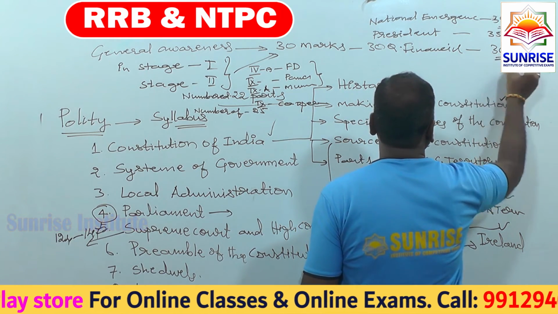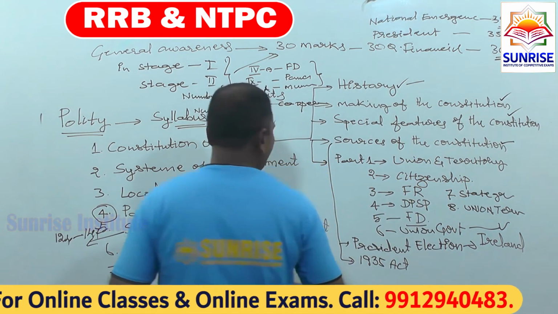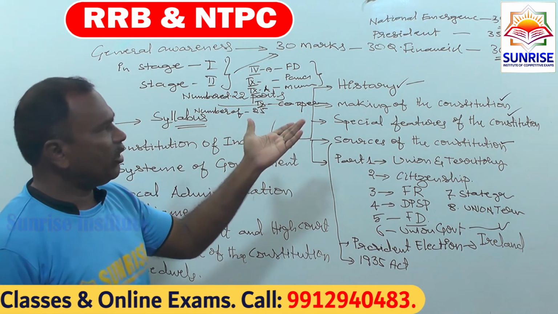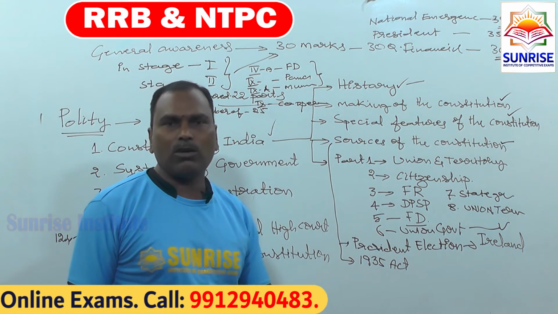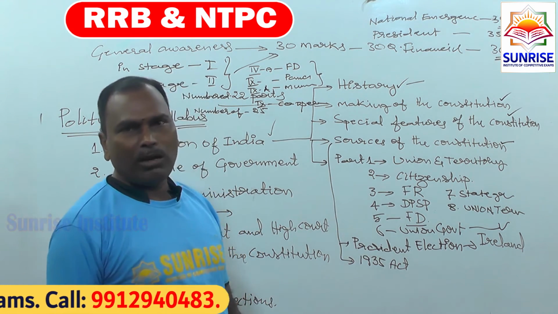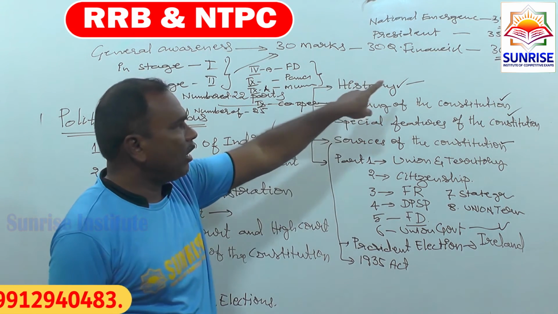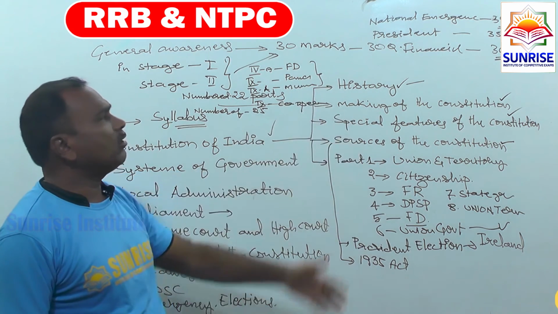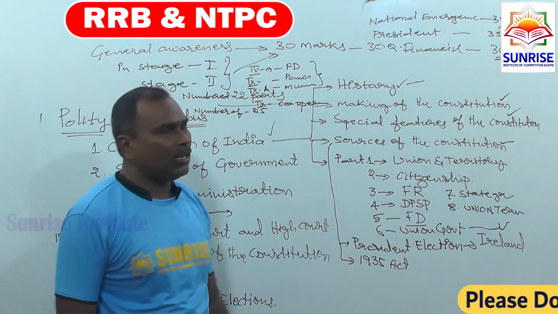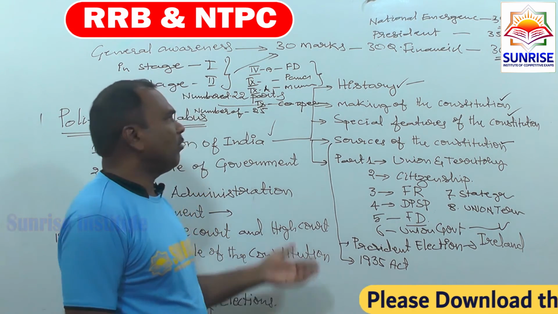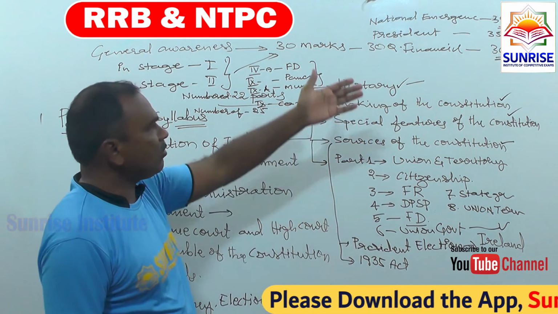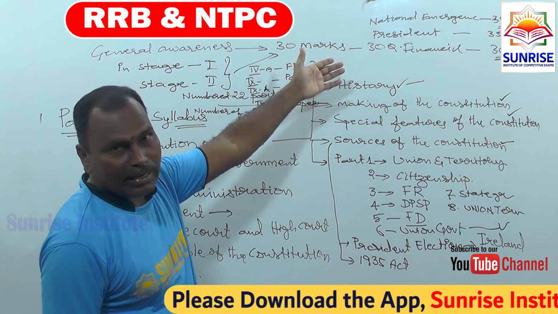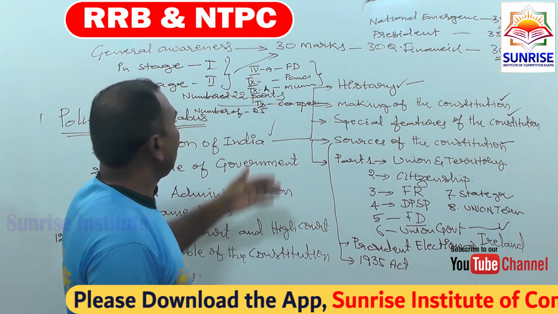These are the 3 emergencies. But in India, a financial emergency has never been declared, even in the present corona times when the economy collapsed. President's rule is imposed often, more than 100 times in our administration.